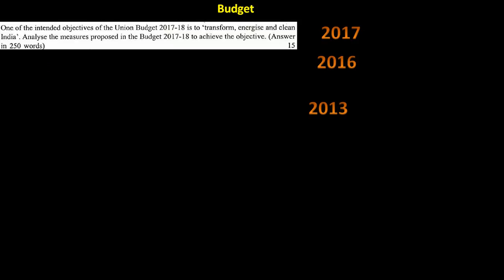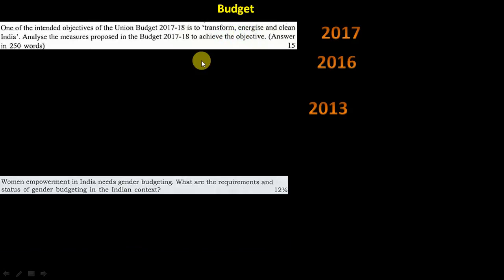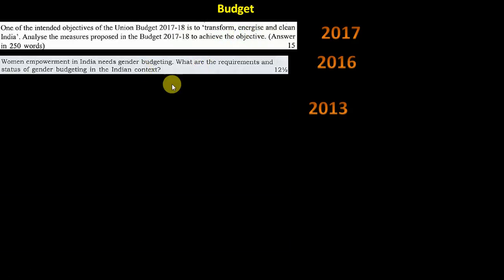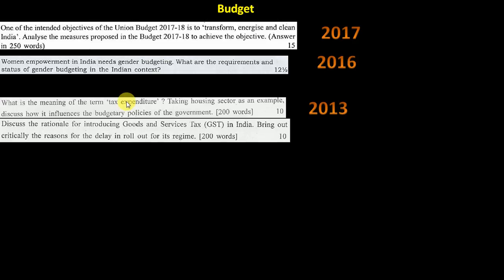Budget, this is the last topic I think, and only 3 questions have come. That's why you may need to read it for prelims and to get the statistics, but a direct question from budget is not coming. Here, if you see, 2017 budget, transform, energize and clean, because that phrase was too much in the news, even the Prime Minister was telling it, it is asked. 2016 gender budgeting. 2013 tax expenditure and how it is impacting the budgetary policies, and here GST.